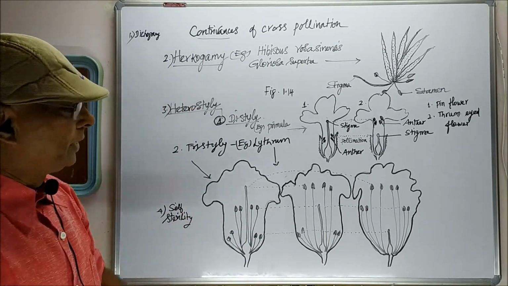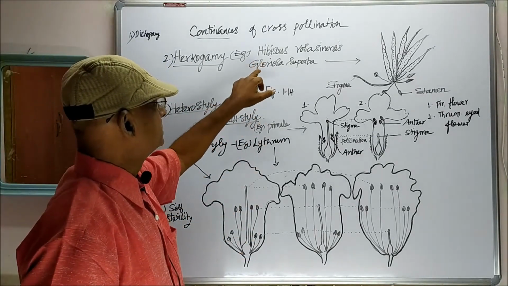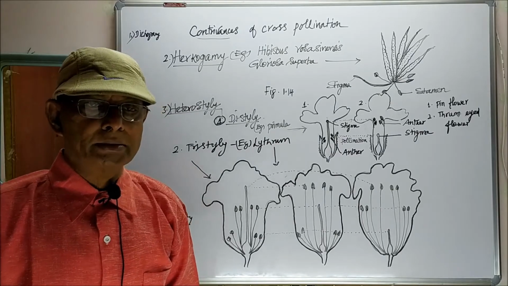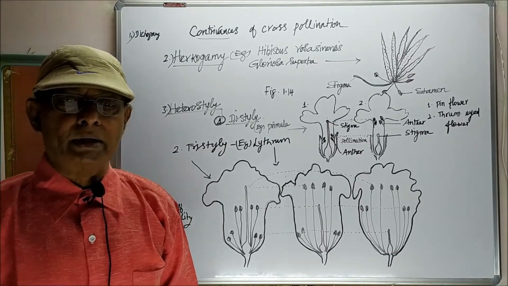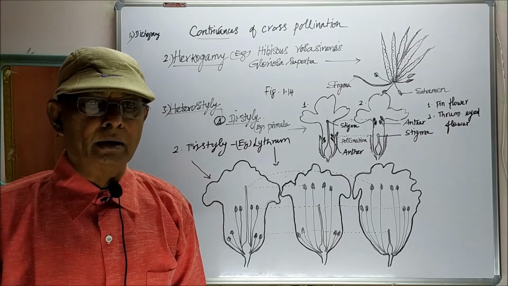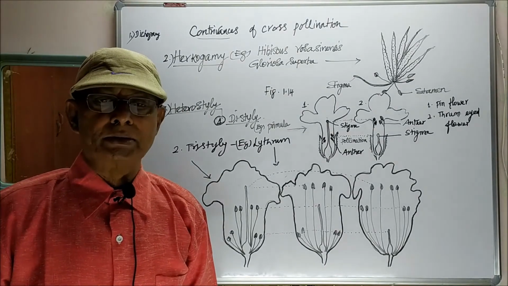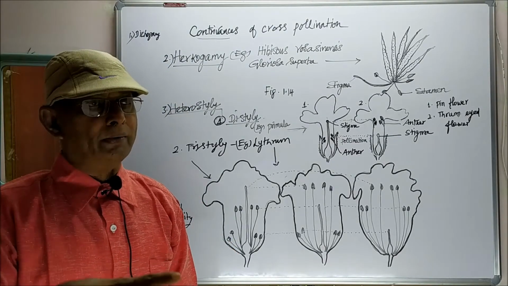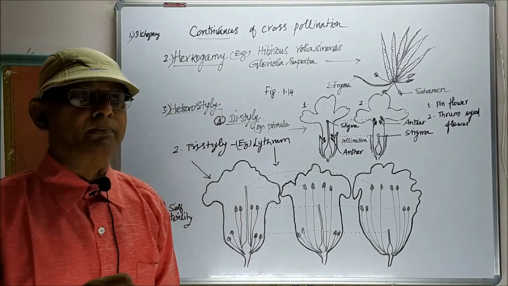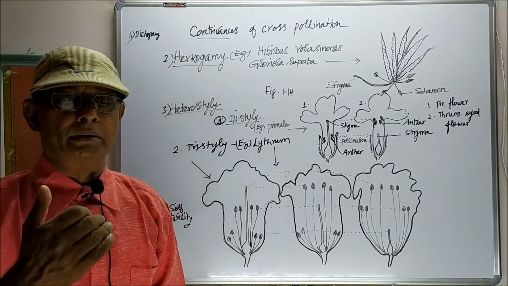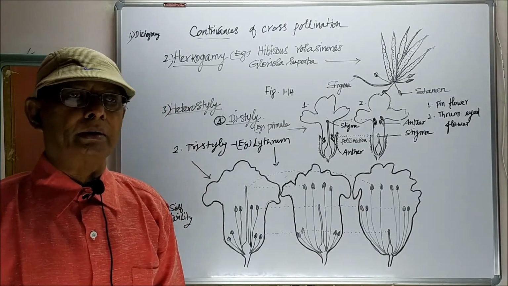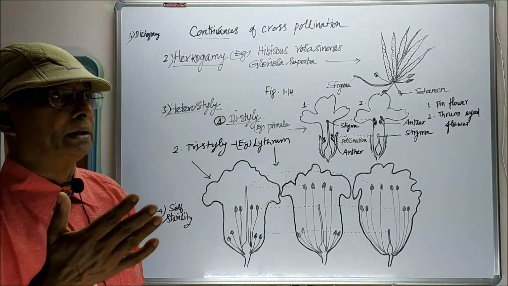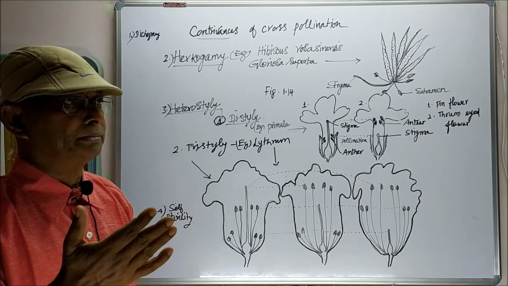Second case, herkogamy. In Hibiscus rosa-sinensis and Gloriosa superba, the male and female sex organs, that is stamens and stigma, are arranged in such a way that self-pollination becomes impossible. In order to prevent self-pollination in bisexual flowers, the male reproductive part, the stamens, and the female reproductive part, the stigma, are arranged far away from each other so that self-pollination is not possible.